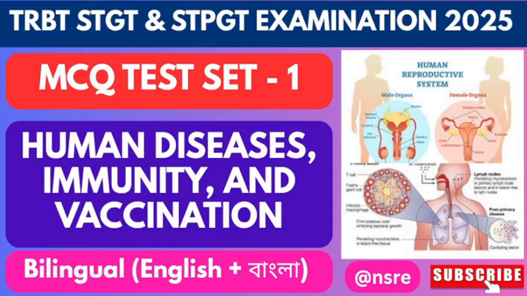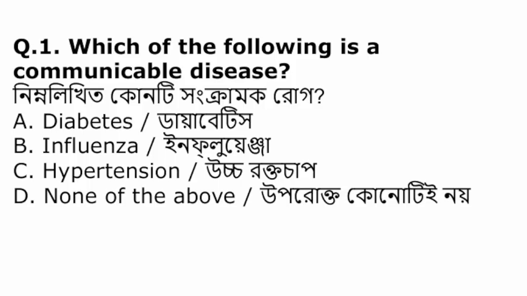In this video we are going to discuss some of the most important MCQ questions on human disease, immunity and vaccination based on the previous year question paper pattern. So let's begin. The first question is, which of the following is a communicable disease?